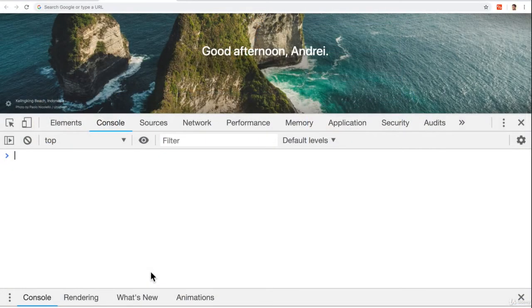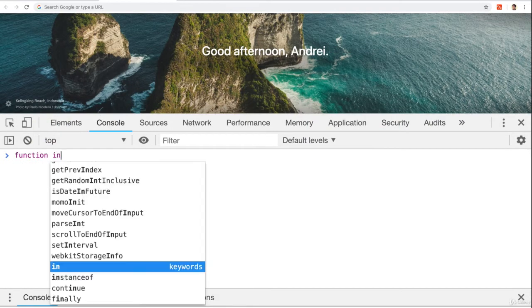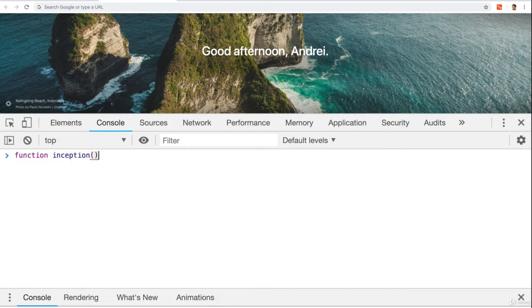Let's have a look. All we need to do is create a function. Let's call it inception. And this function will just call itself. I know that looks confusing. And what we're using here is something called recursion. And recursion is a function calling itself.